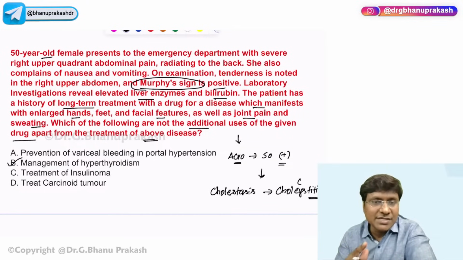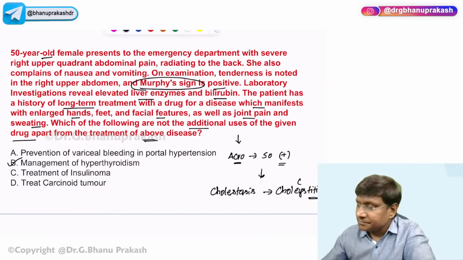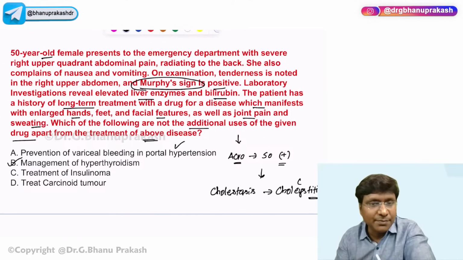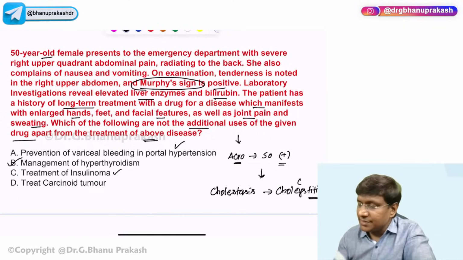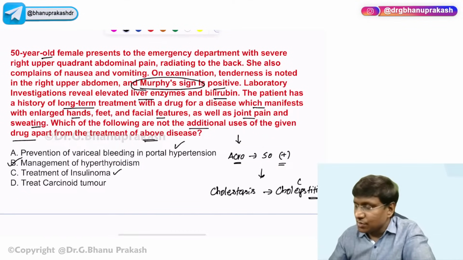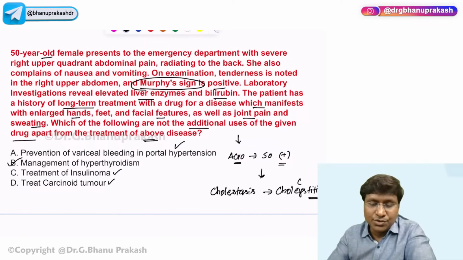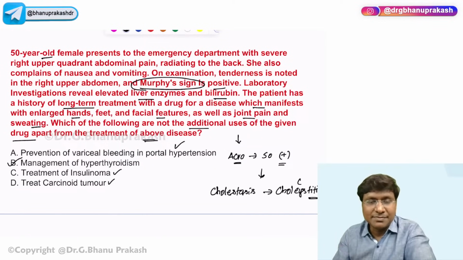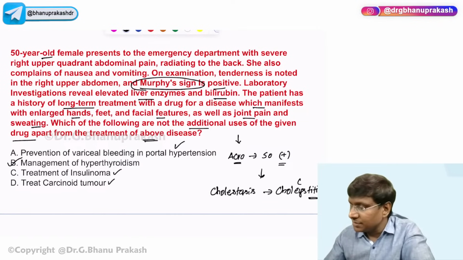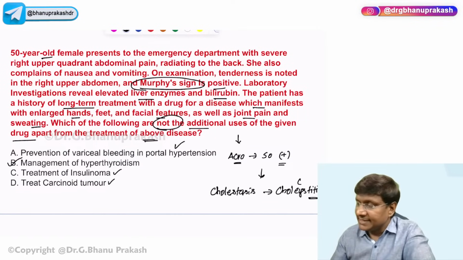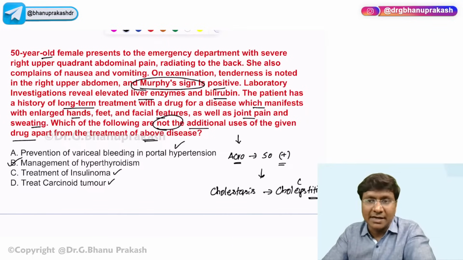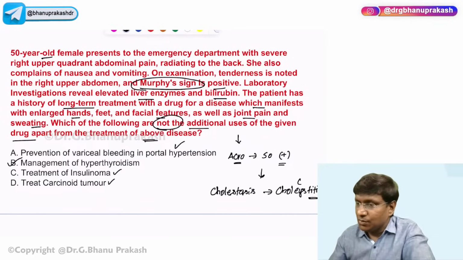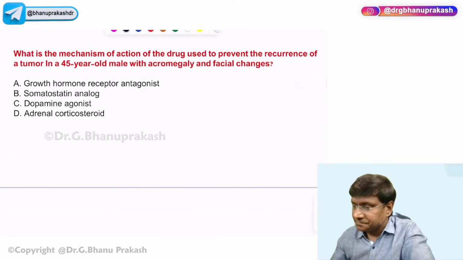And this somatostatin analog, octreotide, is used in the treatment of portal hypertension. It is also used in the treatment of insulinoma. It is also used in the treatment of carcinoid syndrome, but it is not used in the management of hyperthyroidism. That is exactly the question: which of the following is not the additional use of the given drug apart from the treatment of the above disease? Okay, right. Now, one more question.